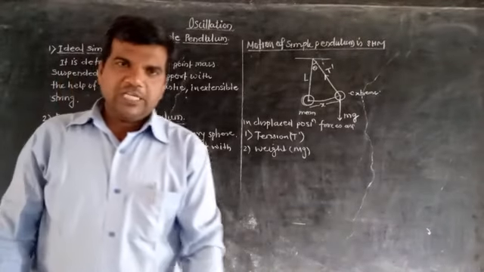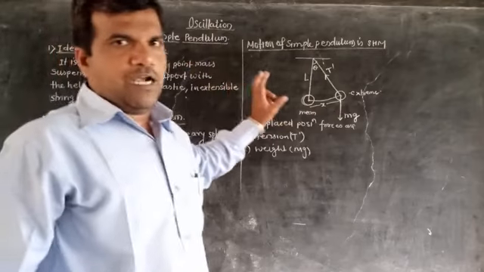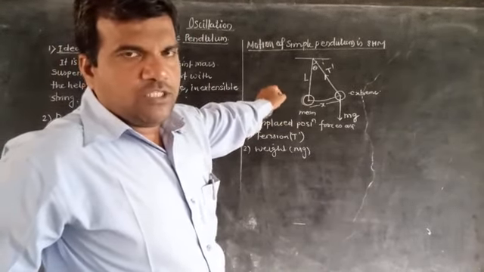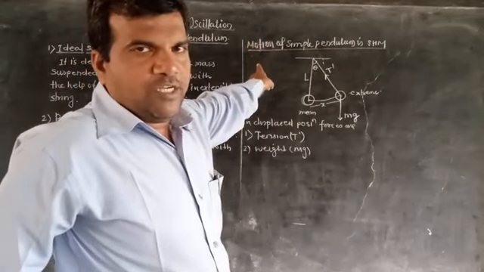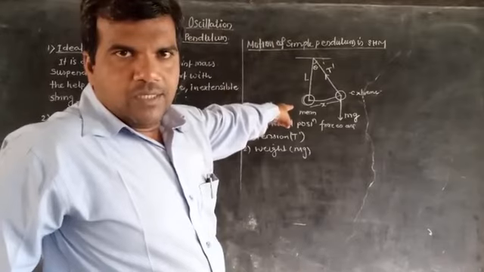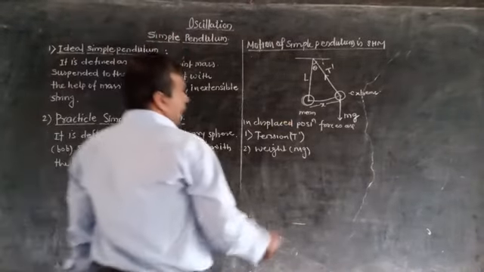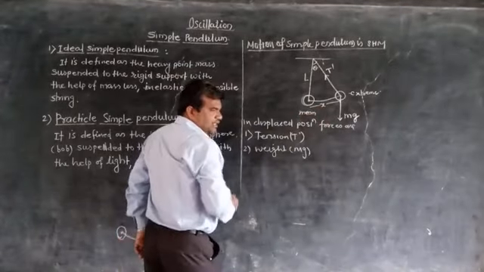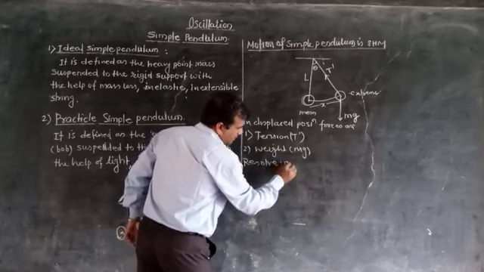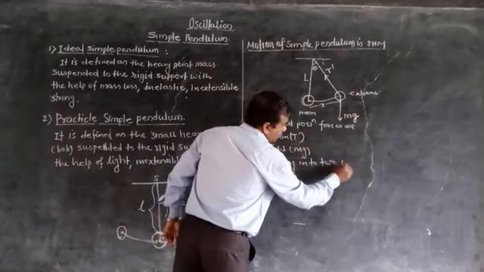Means in the displaced position, two forces are acting on the bob: one is the tension T dash, which is directed along the string towards the rigid support or point of suspension, and second is the weight of the bob, which is directed in the downward direction. Now this weight mg is resolved into two components. So resolve mg into two components.